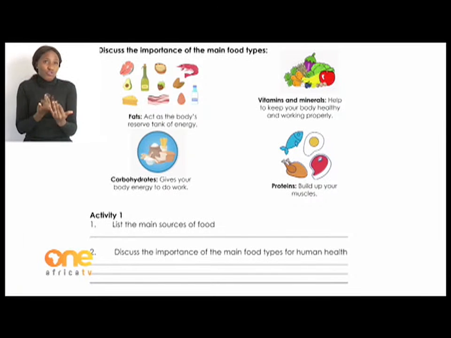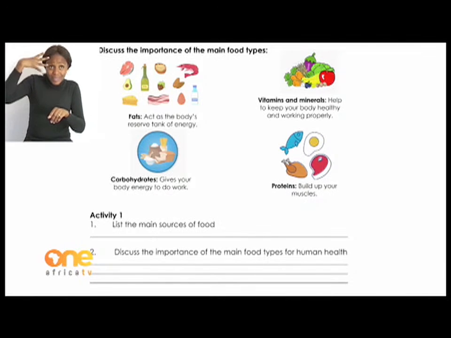Vitamins are found in fruit and vegetables, in meat, in dairy products, and there is even one type of vitamin that you get from the sun. So it is important to play outside as well.